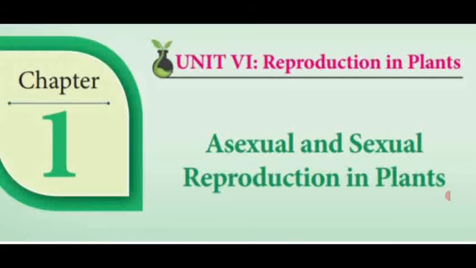Fertilization is another important process which takes place in plants, followed by the pollination process. Pollination is one of the pre-fertilization events, so before fertilization, pollination takes place.